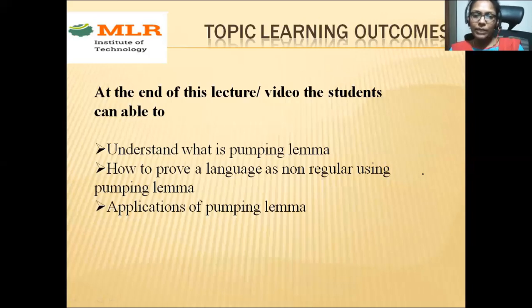But if we see some examples, for every problem we can draw the finite automata, so we could say every language is regular. But we have some languages which are not regular. If I take one or two examples of string acceptance, I can say that the language is regular, but at some point that language will become not regular. So maybe we are able to draw the finite automata, but it may be a non-regular language. To prove that, we use this pumping lemma.